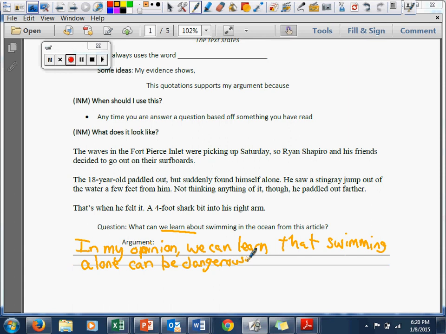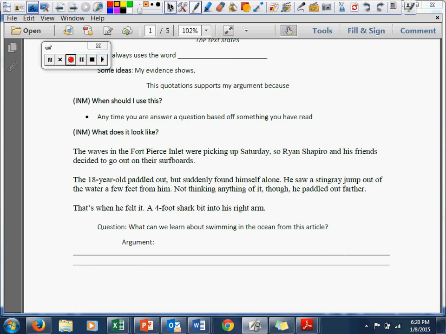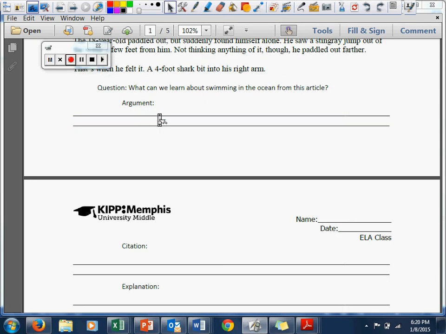And I'm going to underline up here. Suddenly he found himself alone, and that he got bit by a shark. So my evidence, and I'm going to write this in a second, is that he was alone and he got bit by a shark. So flip over to the next page. I'm going to go ahead and scroll down with you.